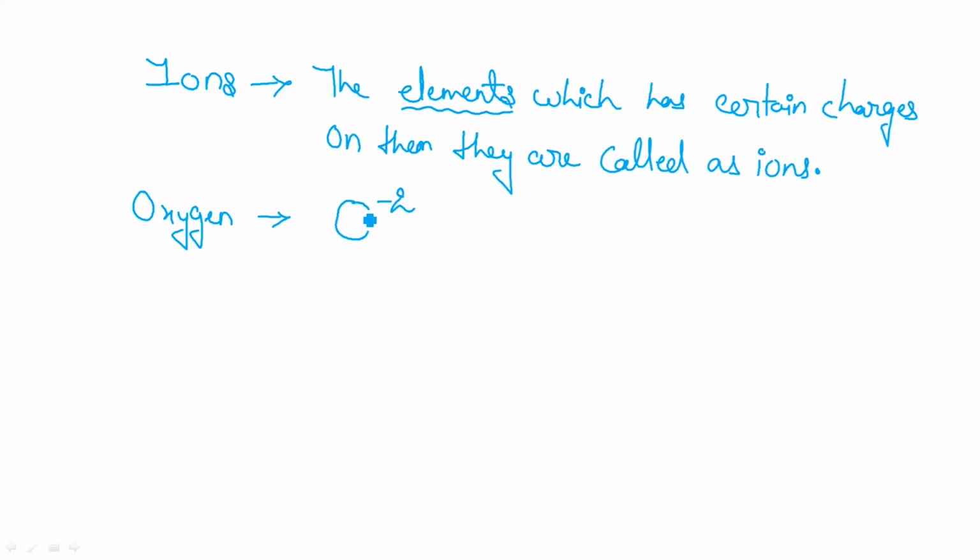So when we write O raised to -2, it is an ion, and because it is the oxygen element, it is called an oxygen ion.